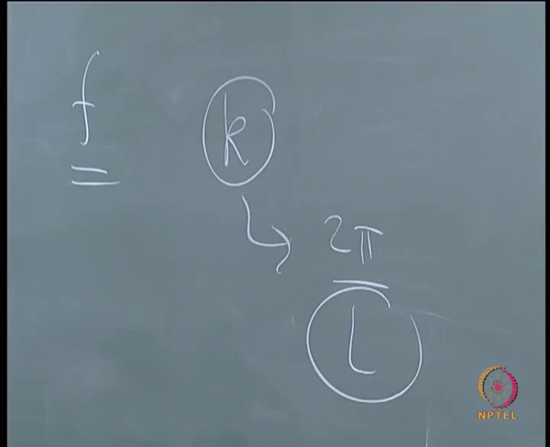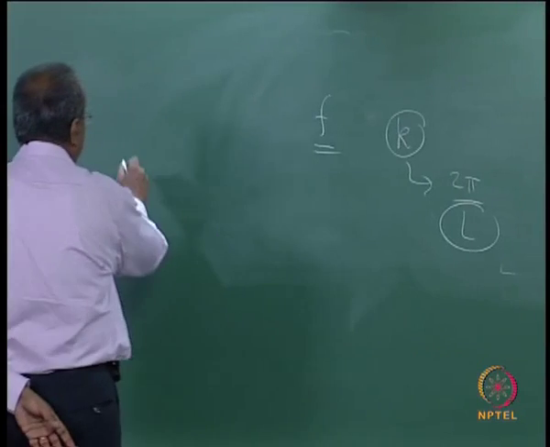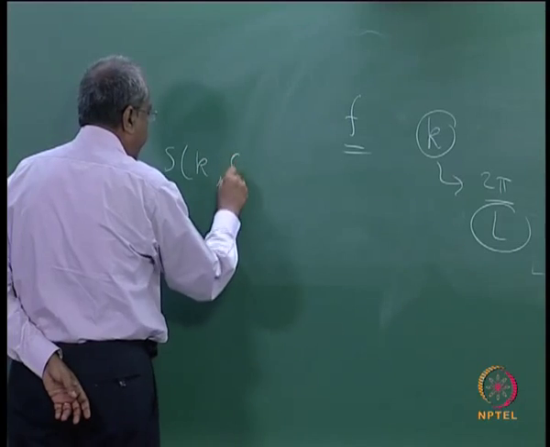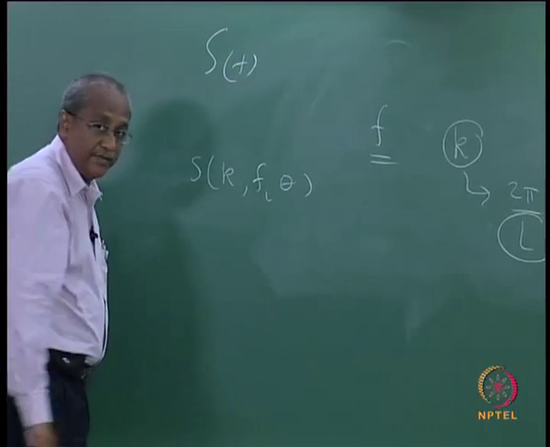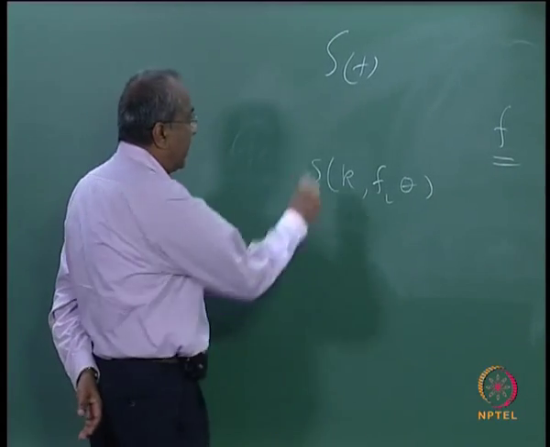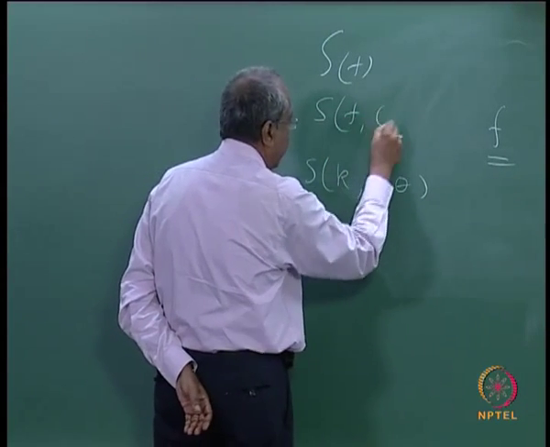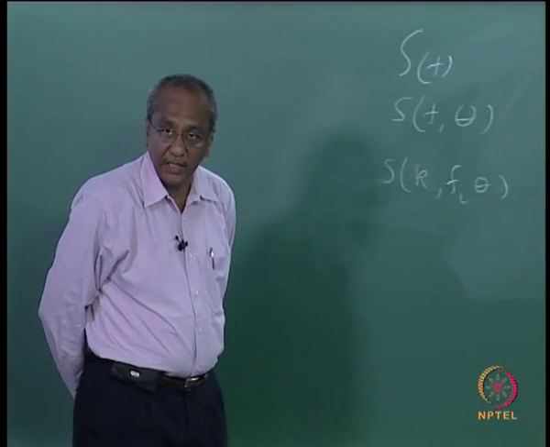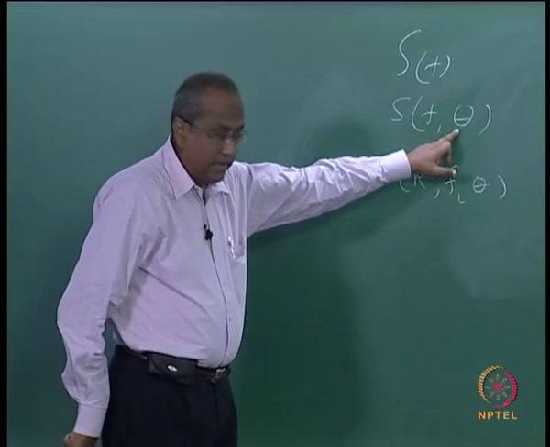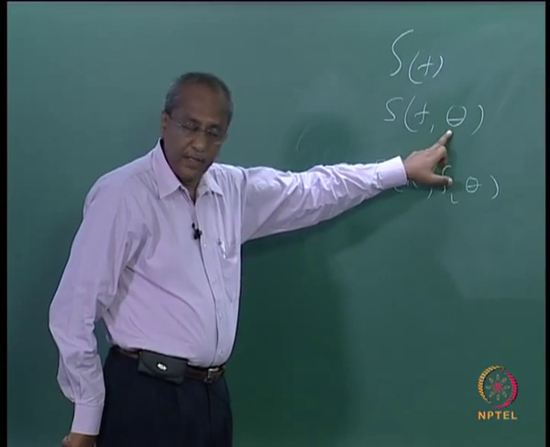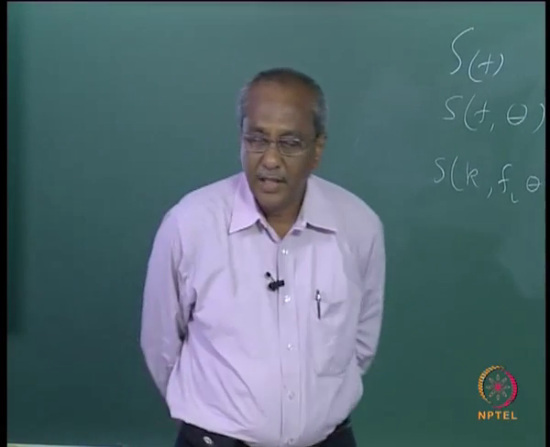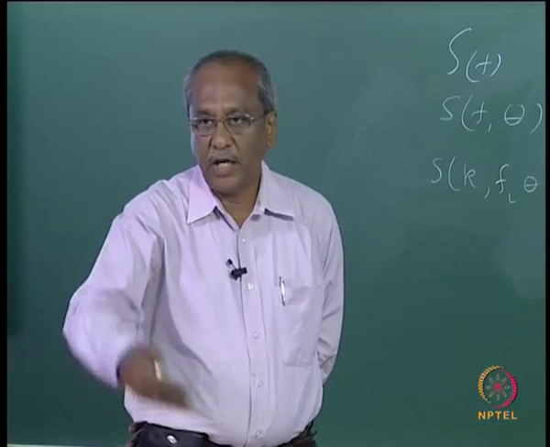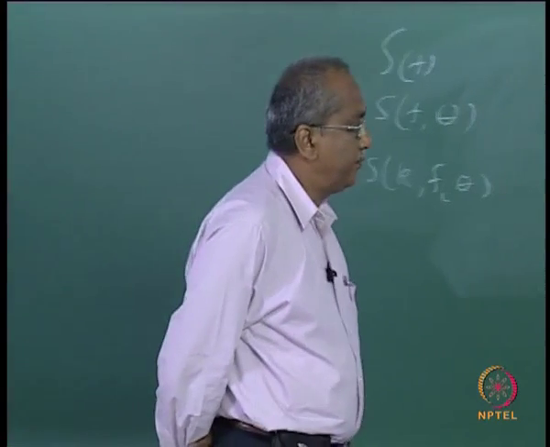So, we can adopt S comma f comma theta. Initially we had S of f, then we went to S of f comma theta, considering the theta also, the directional spread. Now we have brought in k also, to account for the shallow water situation.